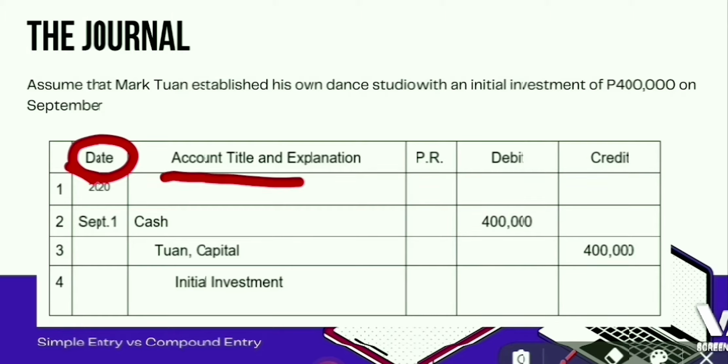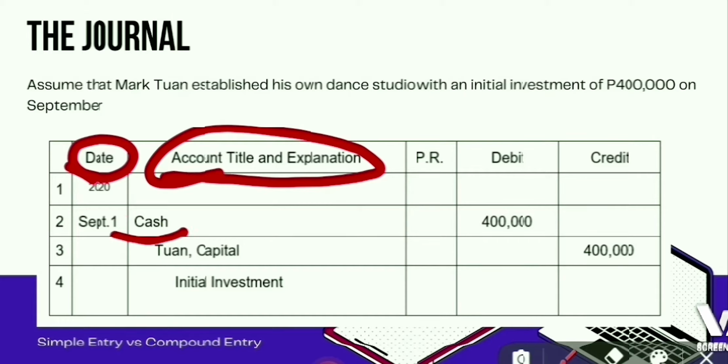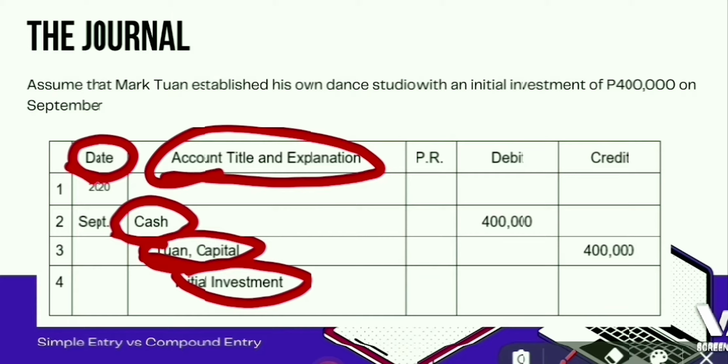Next, account title and explanation. The account to be debited is entered at the extreme left of the first line, while the account to be credited is entered slightly indented on the next line. A brief description of the transaction is usually made on the line below the credit. Generally, skip a line after each entry.